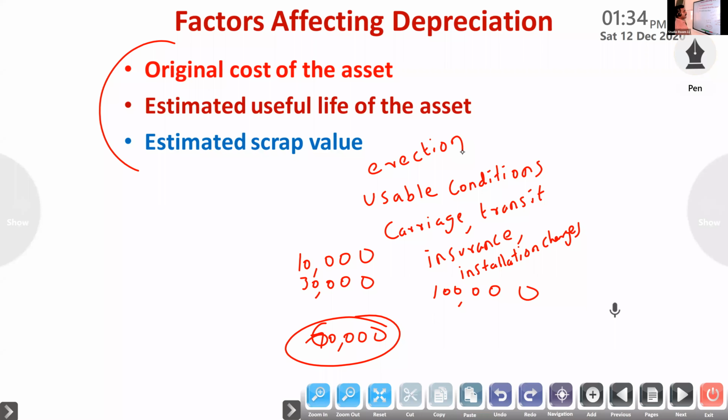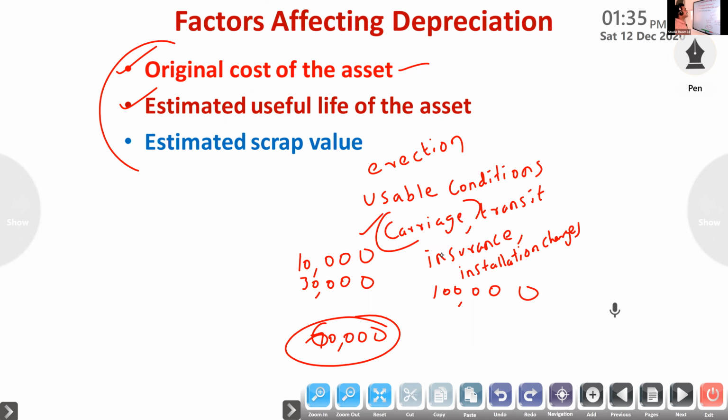Okay, next one, estimated useful life of the asset. This is very important because we are calculating depreciation on the base of original cost. So how to calculate original cost? Normally cost is purchase price plus installation. Normally carriage also will be included. Carriage and installation. Okay, on the base of original cost.